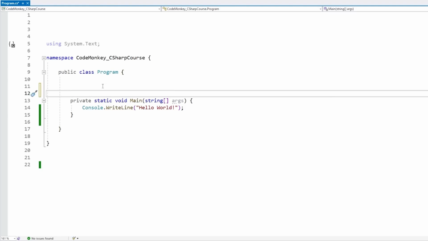So we define them pretty much like a normal variable. We've got the access modifier, so let's make it private. Then we have the type, let's say of type string. Then we give it some name.